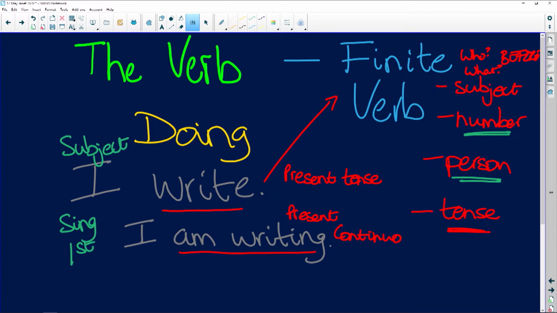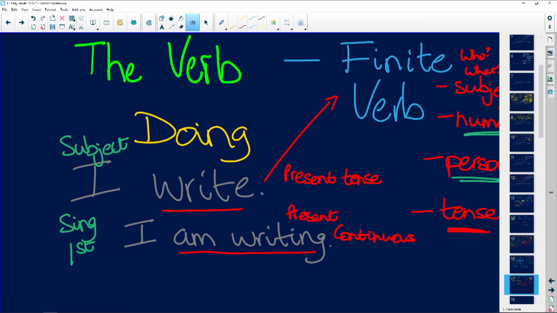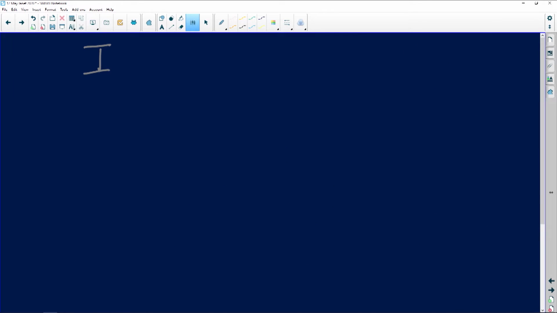I learned the old word, which is present continuous. Let's say the finite verb is